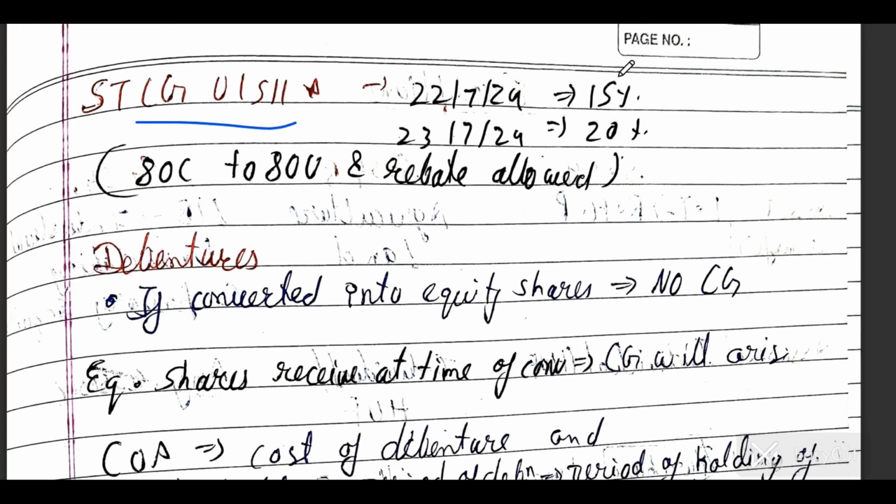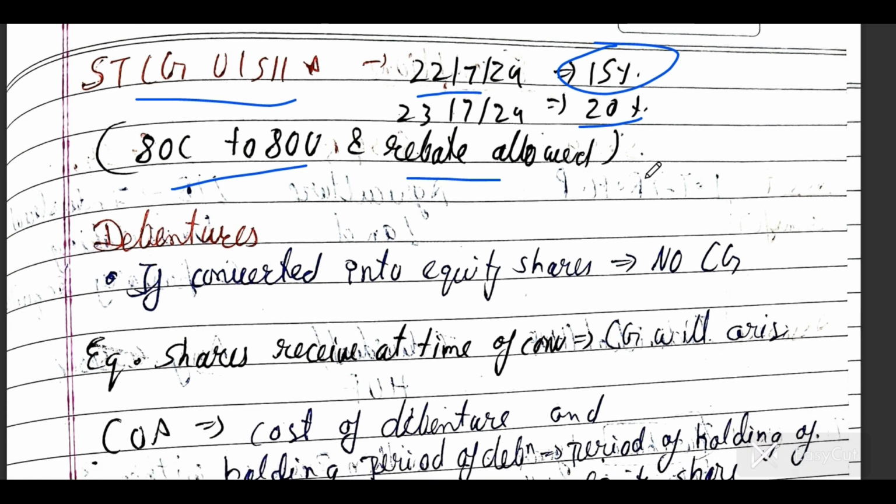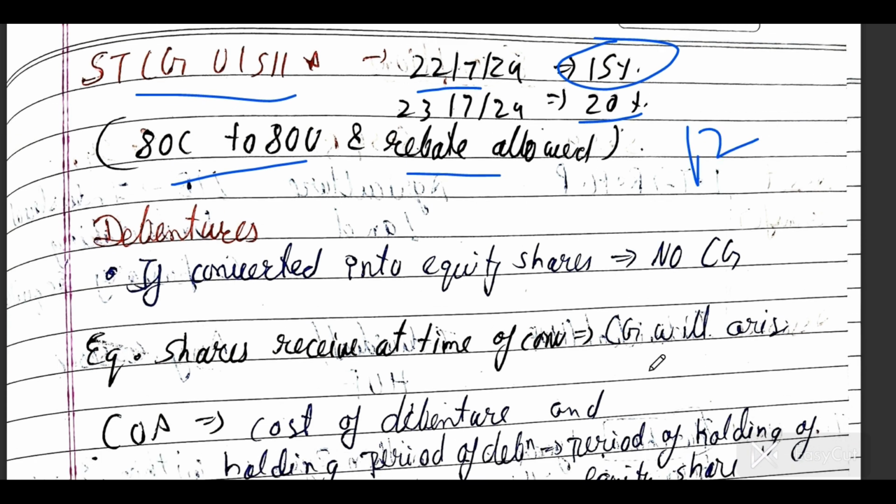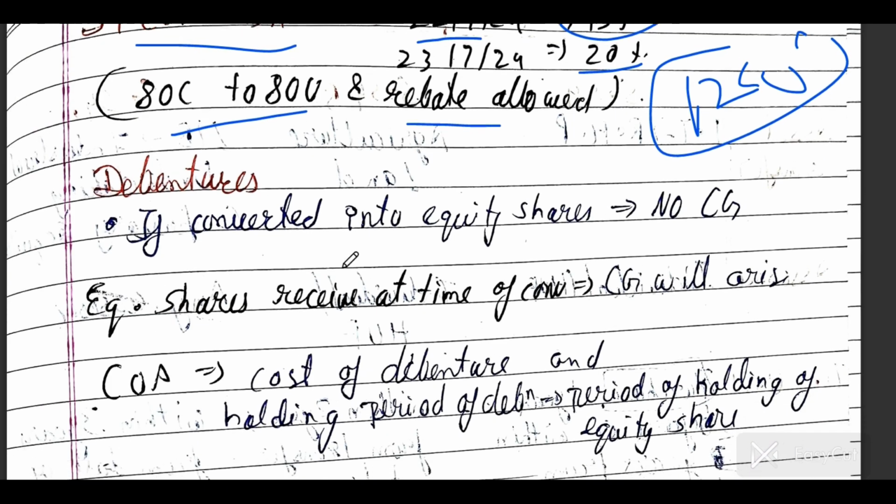Short-term capital gain: before 22 July it is 15%, after that 20%. Deductions under 80C to 80U and rebate are allowed, because there is no exemption of 1,25,000 available for this, so the government allows the deduction and rebate.